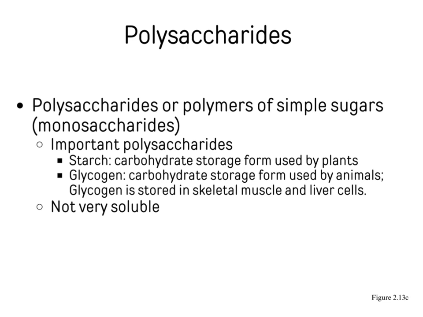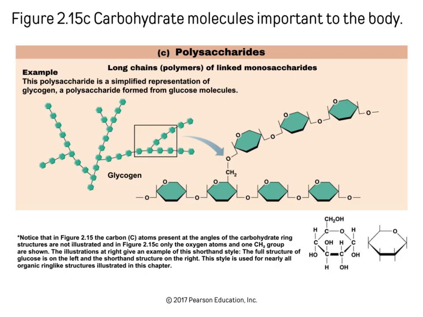Starch is actually a carbohydrate storage form that's used by plants, whereas glycogen is a carbohydrate storage form used by animals. Our glycogen is actually stored mostly in the skeletal muscle and liver cells. And these big molecules, these biological organic molecules, they're not going to be very soluble.